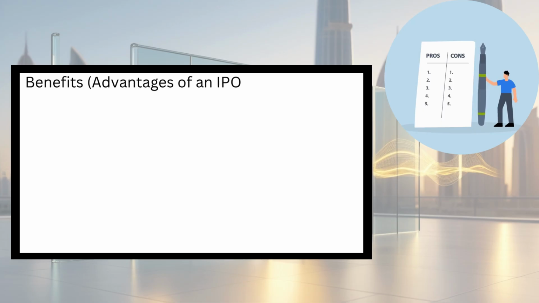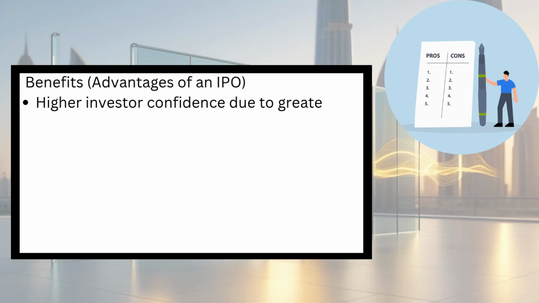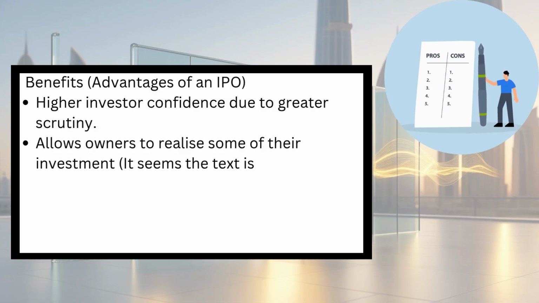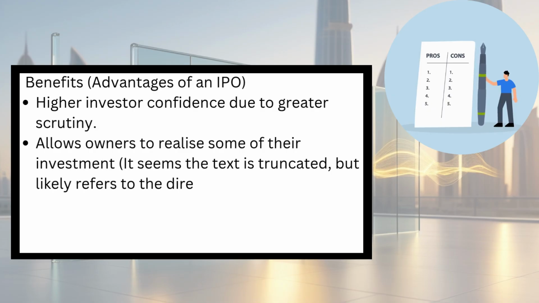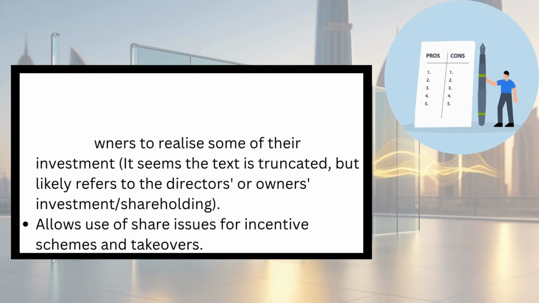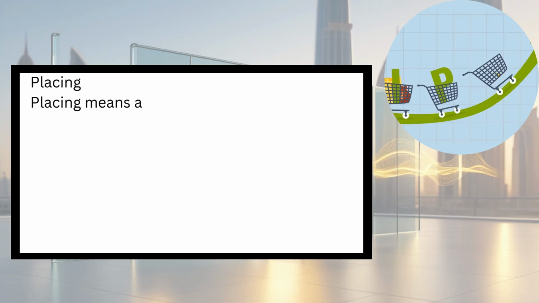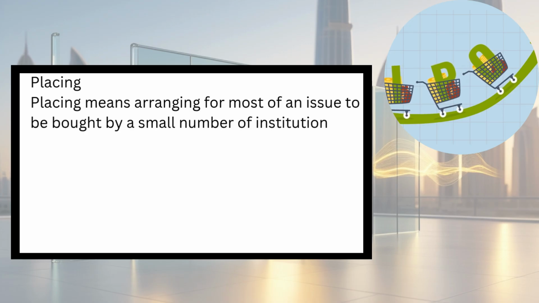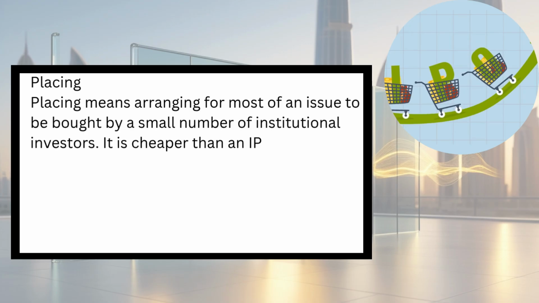Benefits, advantages of an IPO: higher investor confidence due to greater scrutiny. Allows owners to realize some of their investment, such as the directors' or owners' shareholding. Allows use of share issues for incentive schemes and takeovers. Placing. Placing means arranging for most of an issue to be bought by a small number of institutional investors. It is cheaper than an IPO.